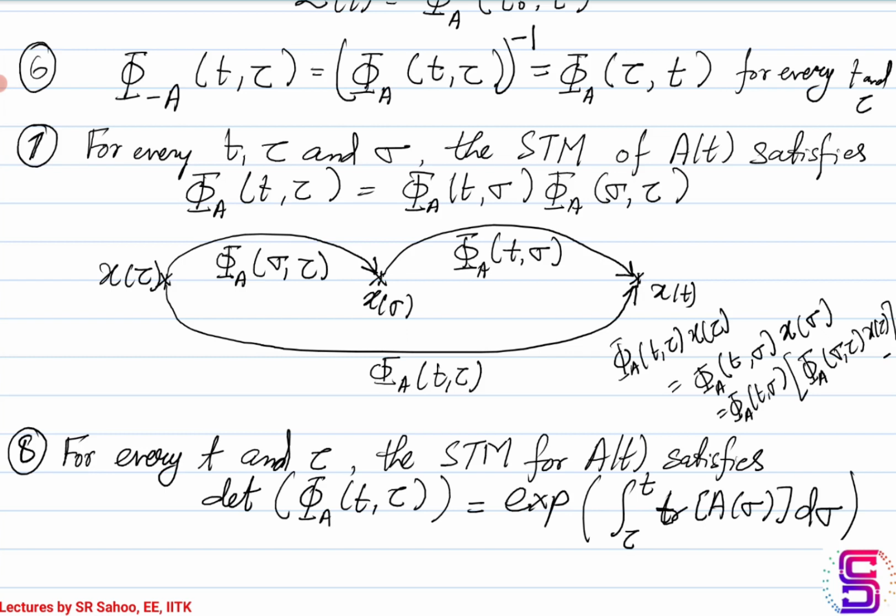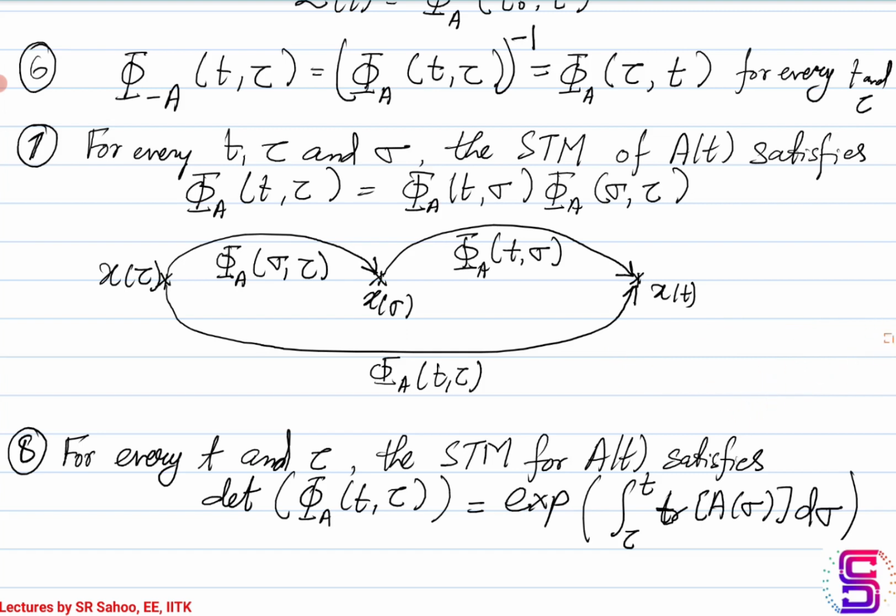Okay. So the next property that the state transition matrices satisfy is related to the determinant of a state transition matrix. So the determinant of a state transition matrix for any pair of T and tau that you take, corresponding to the matrix A of T, is just e raised to the integral of the trace of A of sigma.